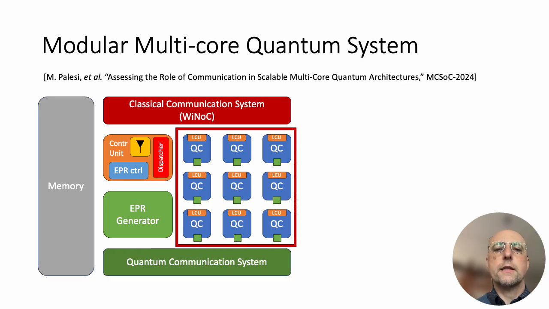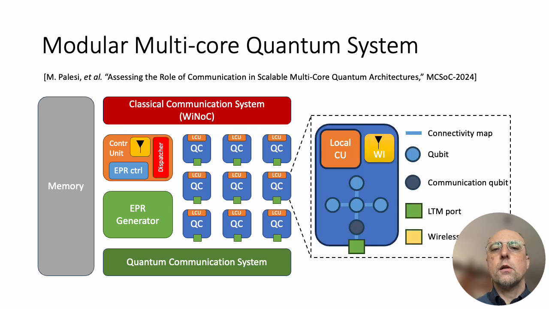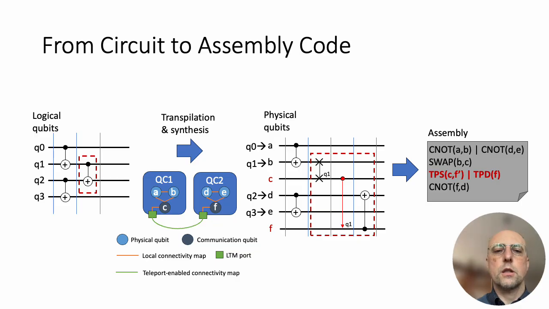of quantum cores that execute the quantum gates, and a communication system which is composed of a quantum and a classical plane. Each quantum core integrates a set of physical qubits, one or more light-to-matter ports, and a local controller. LTM ports enable interaction with remote quantum cores through photonic channels by using dedicated communication qubits. The local controller interprets instructions received from the global control units and drives the execution of local operations.